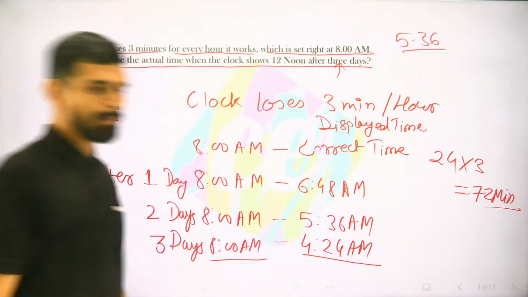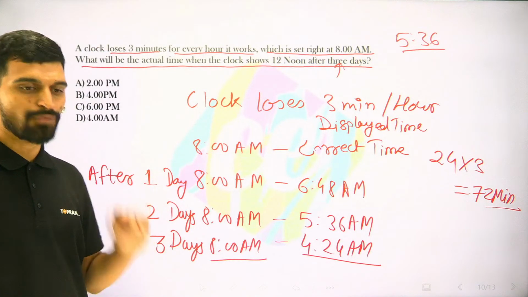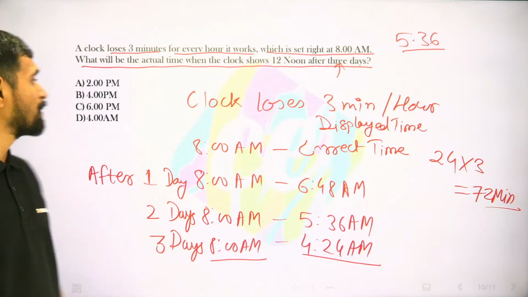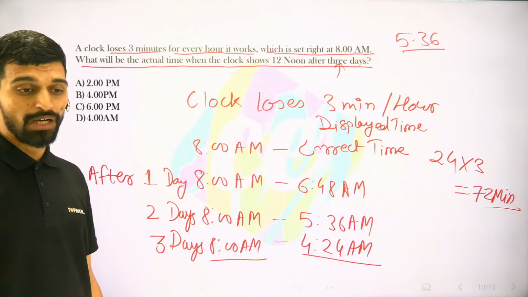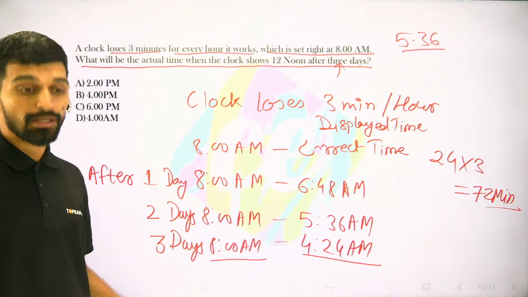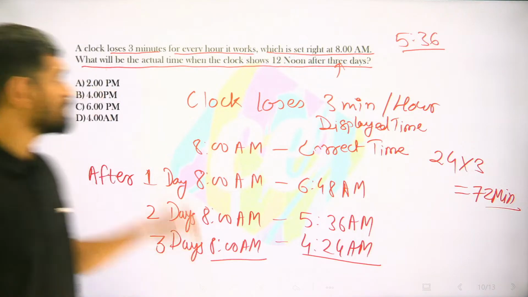So in 1 hour the clock loses 3 minutes. So in 5 hours, the clock will be losing how much? 15 more minutes, right? So 15 more minutes.